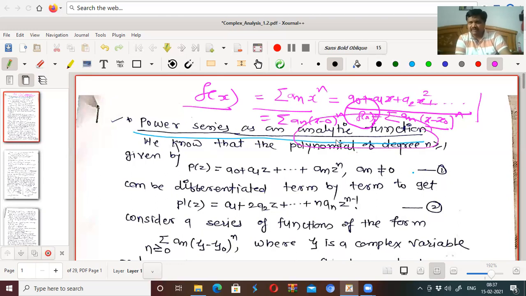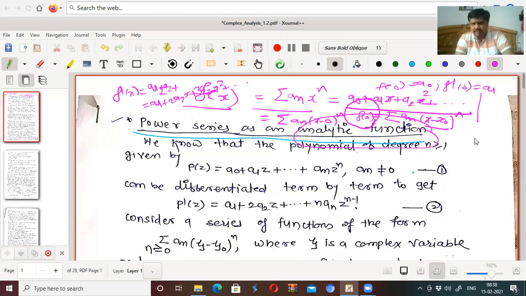Now we know what is meant by analytic function. Here the function should be differentiable. How do we find the coefficients of this power series? If this is f of x, then f dash of x equals a1 plus 2a2x plus 3a3x square and so on. From this we can find f of 0 is equal to a0, f dash of 0 equal to a1, f double dash at 0 equal to a2 upon 2 factorial.